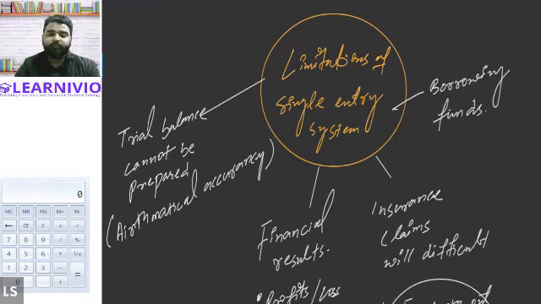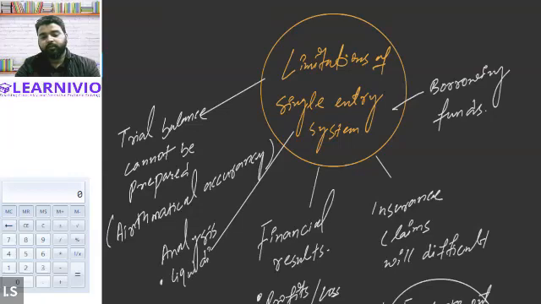It will also be difficult to prepare the trial balance, and therefore they won't be able to ensure the arithmetical accuracy of the accounts. They won't be able to calculate the profit and losses of the business. Neither will they be able to make analysis regarding the liquidity and the solvency of the business.